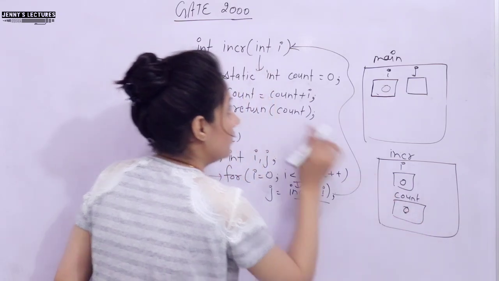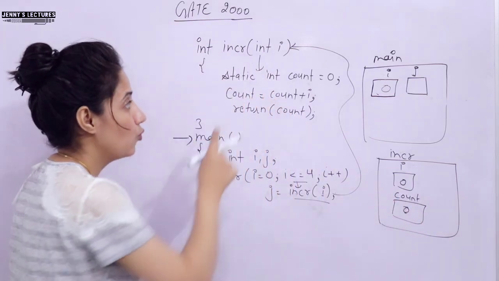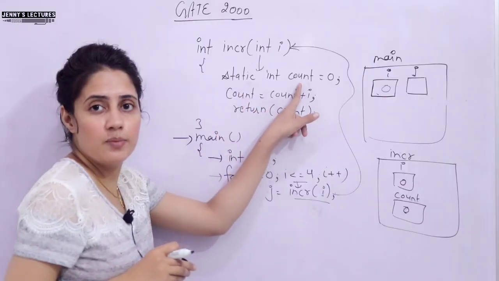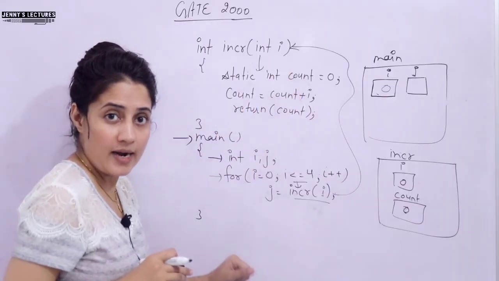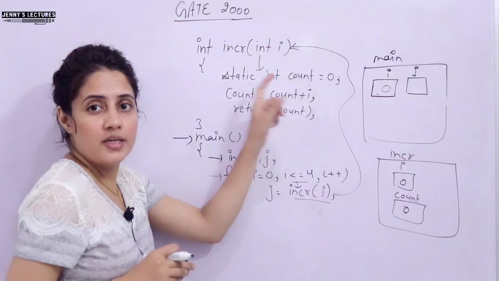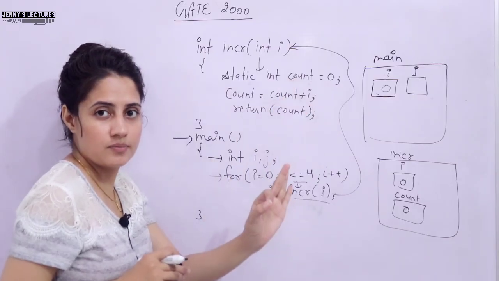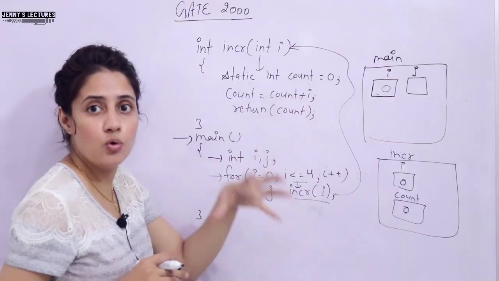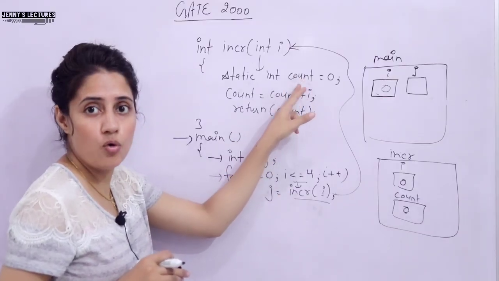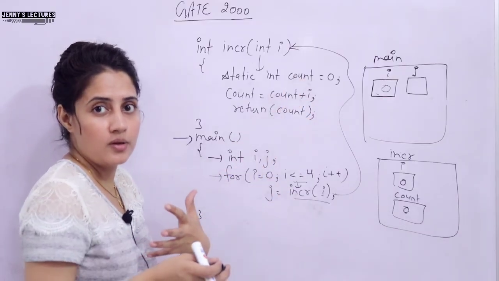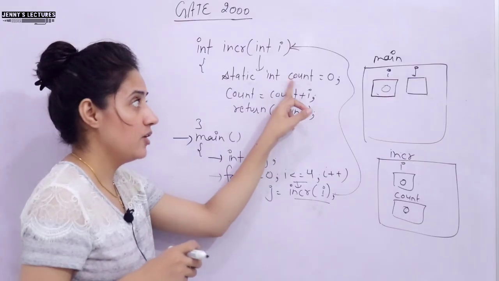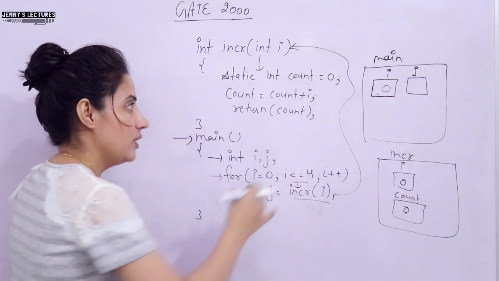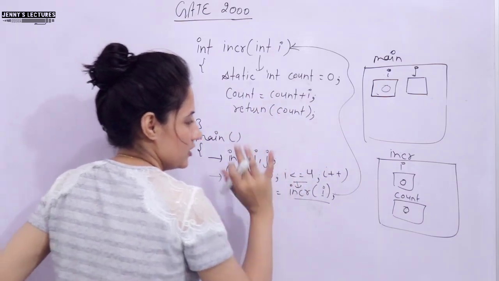But now they have given one more word, that is static. What does static mean? Static means the lifetime of this variable would be throughout the program, and the static variable would be initialized only once. Whenever you call this function again and again, this variable count will hold its previous value. You cannot reinitialize the static variable again and again. Whatever I am saying, you will come to know when we discuss the complete process of this program.